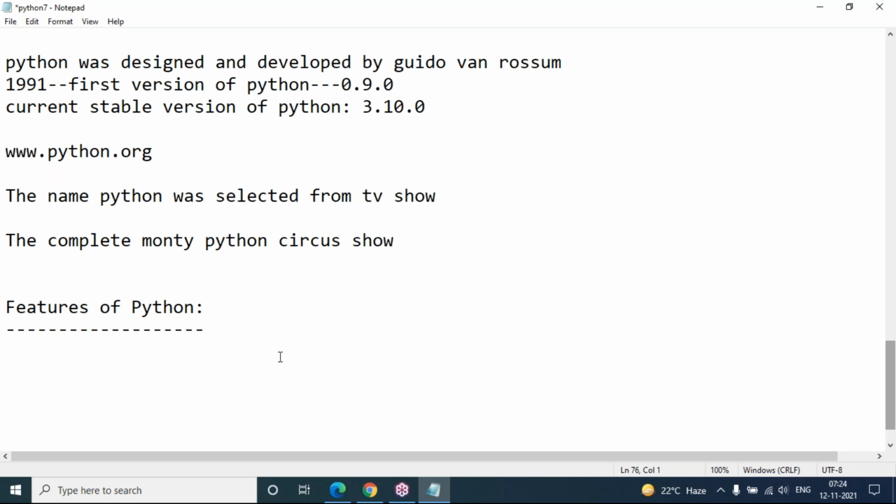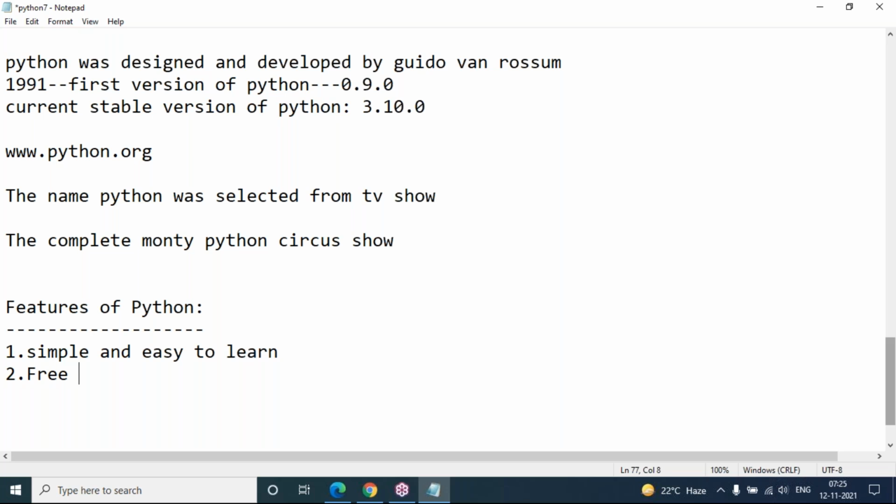Now coming to the features of Python. Python is simple and easy to learn. As I said, the Python programming language has simple syntax, and we can feel it while writing Python code and reading Python statements. You are going to feel like you are reading English statements because the syntax is simple and easy to learn. Compared with other languages, we can write very few lines of code. That means more readability and simplicity, and we can reduce the development cost of the project.